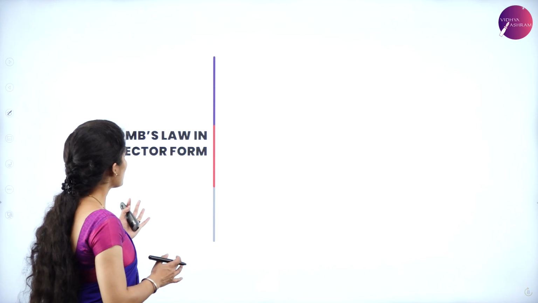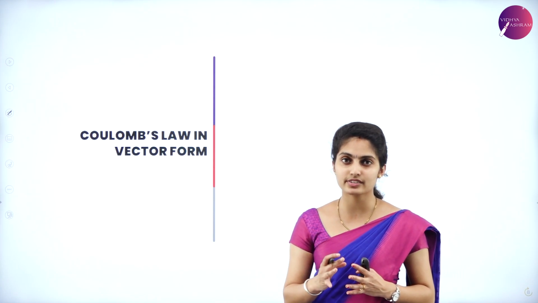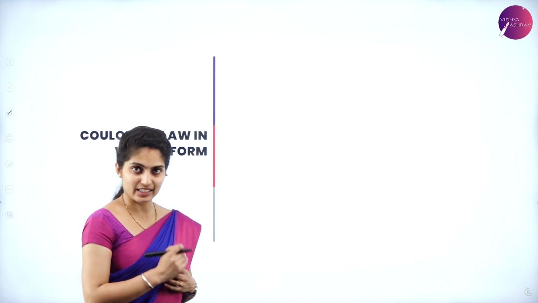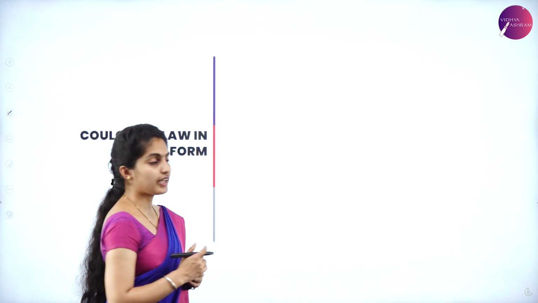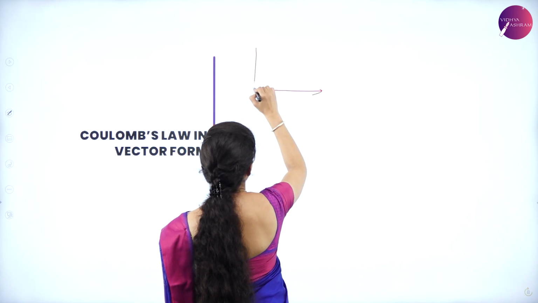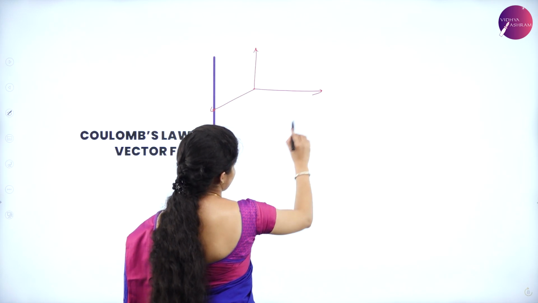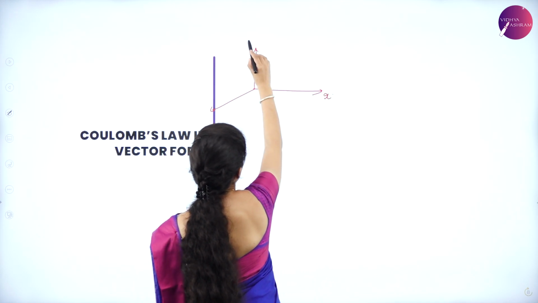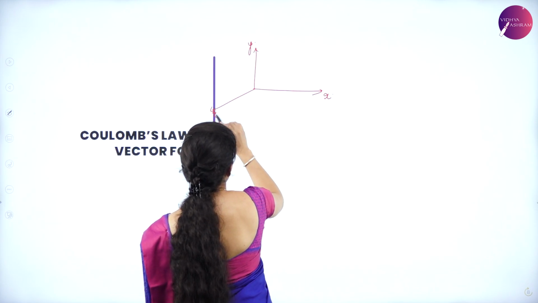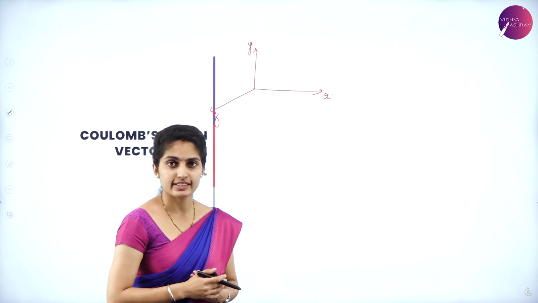Next is Coulomb's law in vector form. Here we consider a 3D axis, the x-axis, y-axis as well as z-axis.